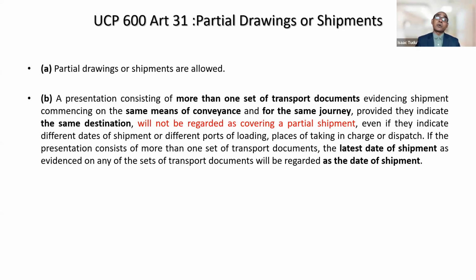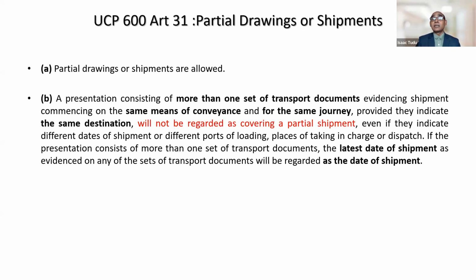For example, you have one presentation, but within that presentation you have two different sets of bill of lading. Since there are two different sets of bill of lading, you may think it is a case of partial shipment. But wait, don't simply arrive at the conclusion that it is a case of partial shipment.